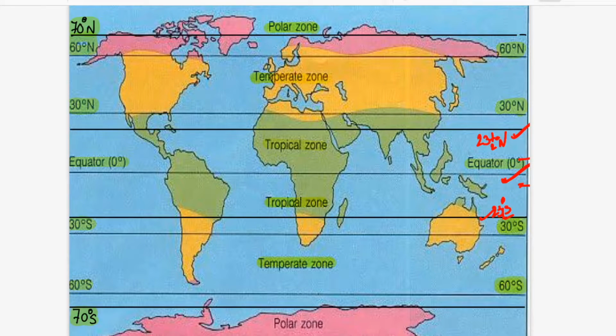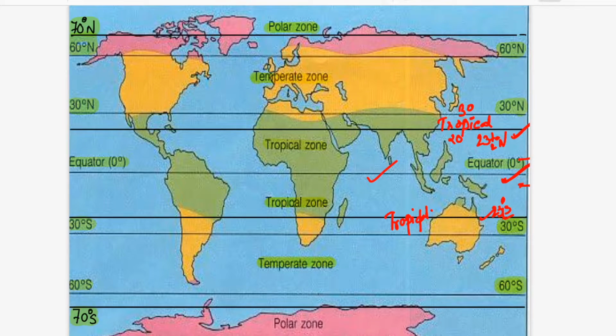So this region is the tropical region, and from around 20 degrees to 30 degrees you will have the tropical zone, on both hemispheres, northern and southern. Now in this tropical zone, you can also call the equator a tropical zone. I will tell you the reason. It is because of the tilt of the earth's axis, and also because of the revolution.